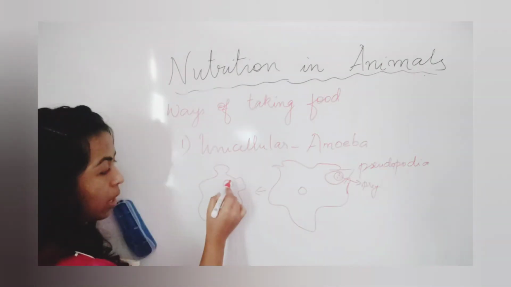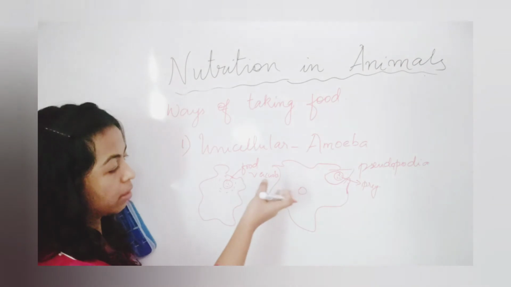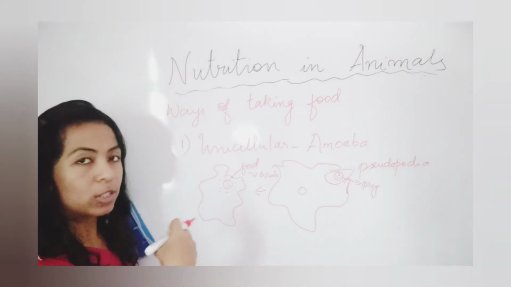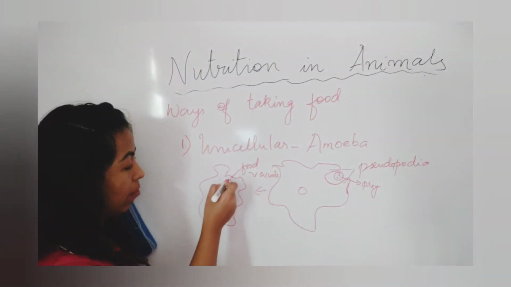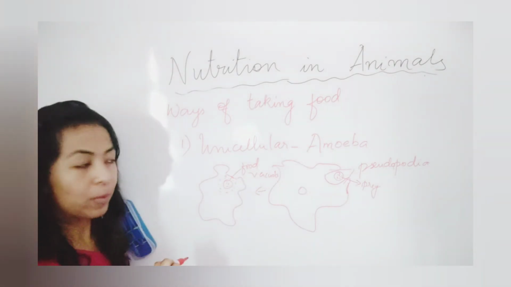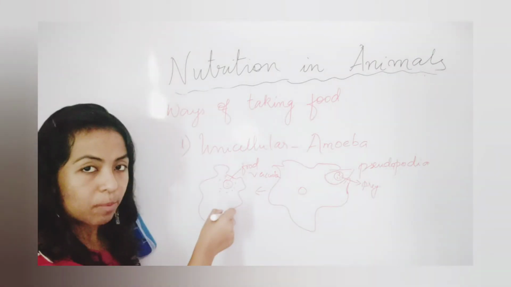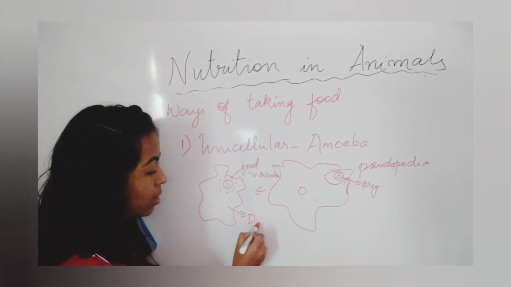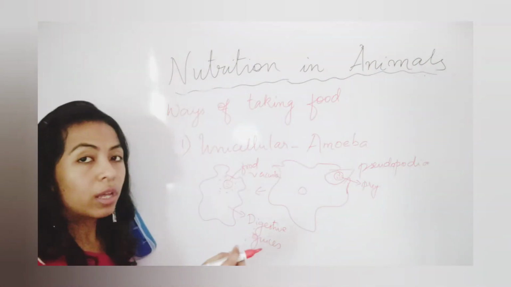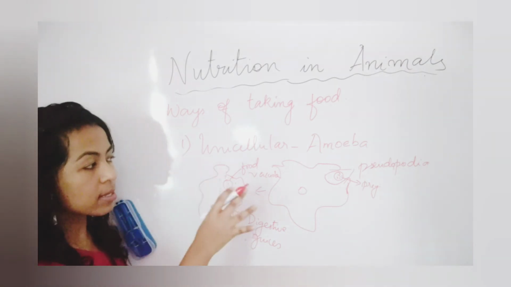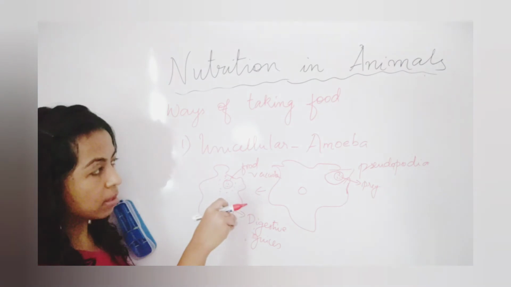inside. It will form a type of cavity, like a special room inside, which is called a food vacuole. Now what happens here? After its prey has entered its body, it will secrete what? Digestive juices, for digestion of its prey. So this happens in unicellular animals like amoeba.